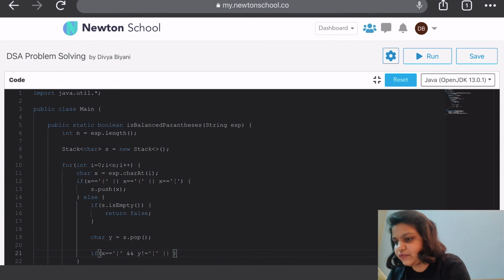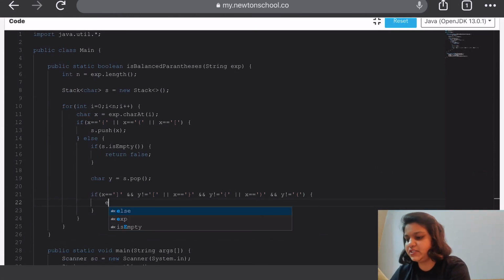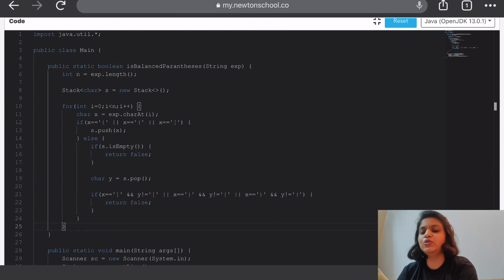So we are going to check it for all the three scenarios. If one of the scenarios, like if our opening and closing brackets are not same, that means we need to return false. Else we need to iterate through the whole array, the whole string.